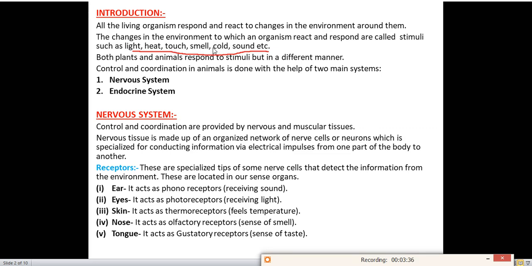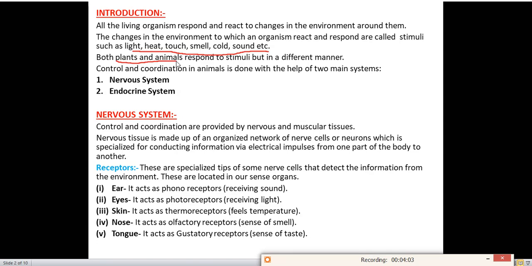That is stimulus. Sound. You cannot bear a very loud sound of the speakers and all. That sound is also a stimulus. You suddenly close your ears, okay, on listening to the sound. That is the reaction. Both plants and animals respond to stimuli but in a different manner. Means animals and plants both will respond to stimulus like heat, touch, smell, cold, etc. but in a different manner because plants are very different from the animals.